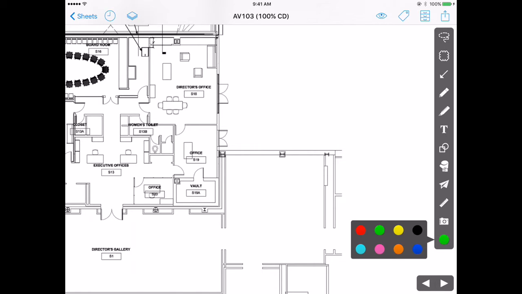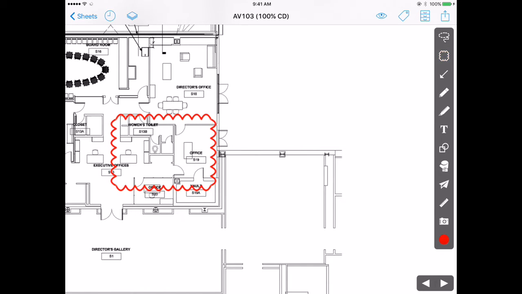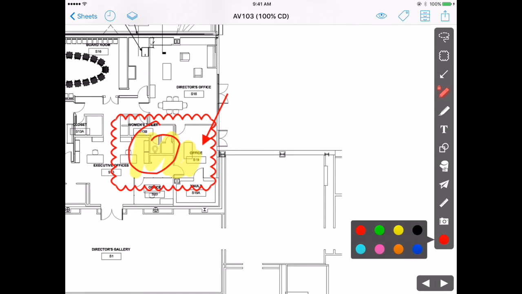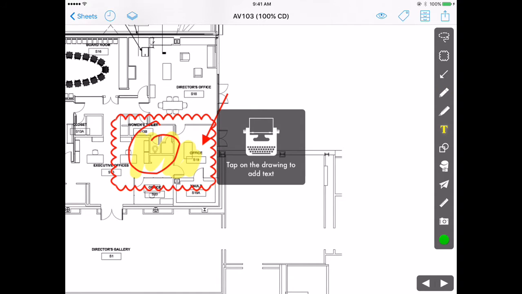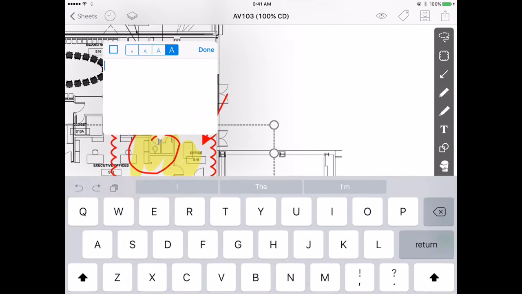You do have a color palette so that you can do markups in contrasting colors for easy visibility. And you may want to do things like select the cloud, do a cloud on the drawing. You can use an arrow to point out particular details. You might want to do some highlighting. You can actually do free-form drawing. T stands for text or type, so you can actually select the text tool and put a note right on the drawing.